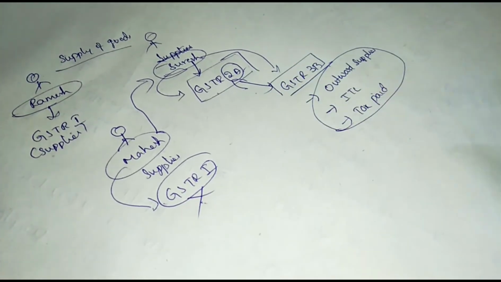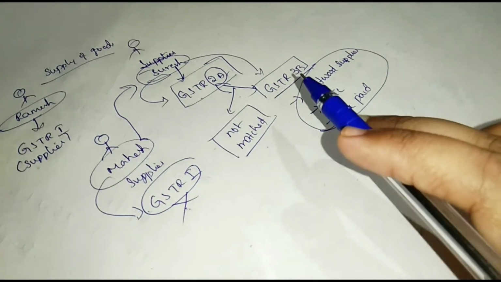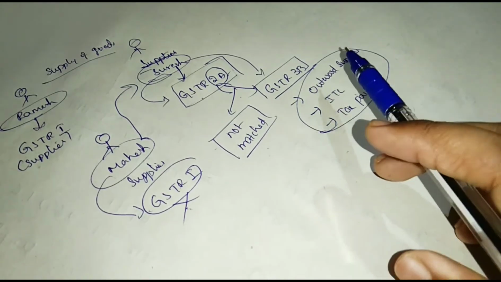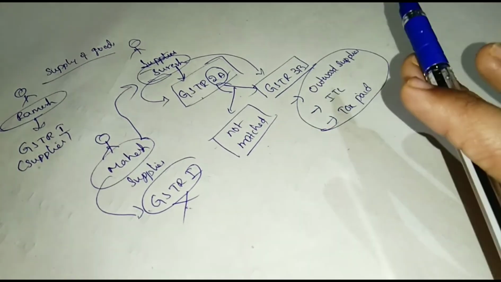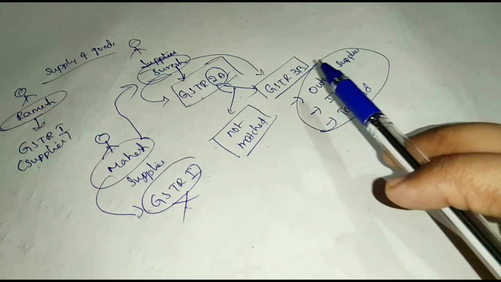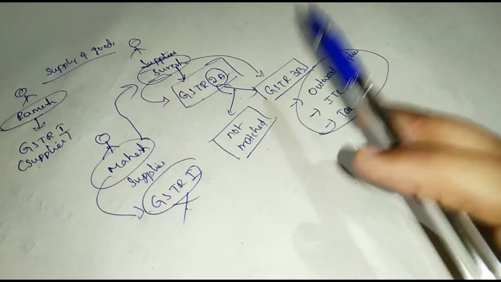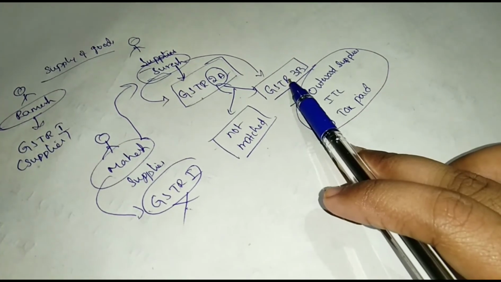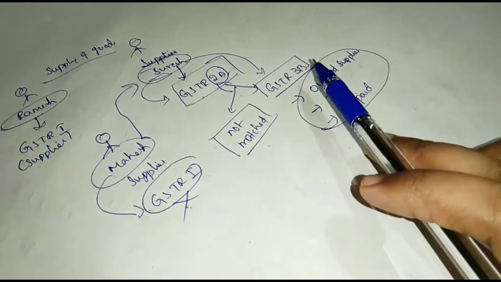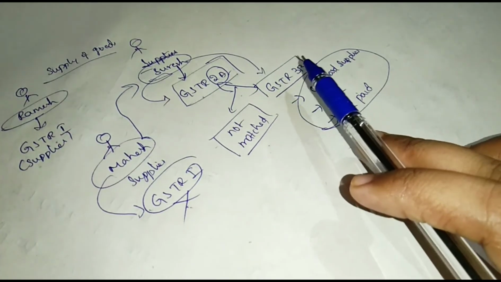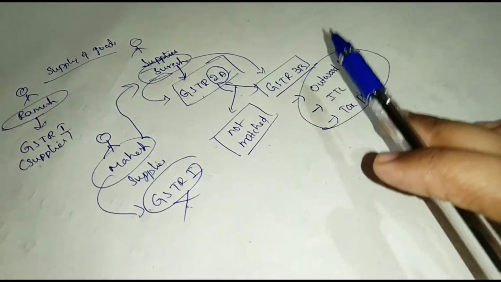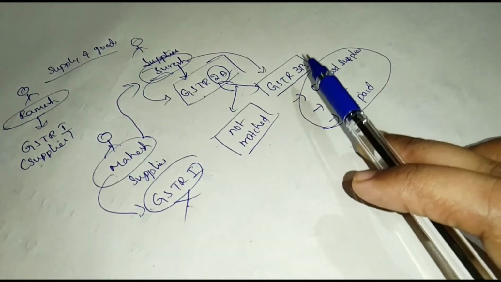not matched. Okay, we all know that on a monthly basis every registered person will file return GSTR-3B summary return, where he will show his output tax, his input tax credit, and take that credit and set off, and the balance he will pay, file the return.